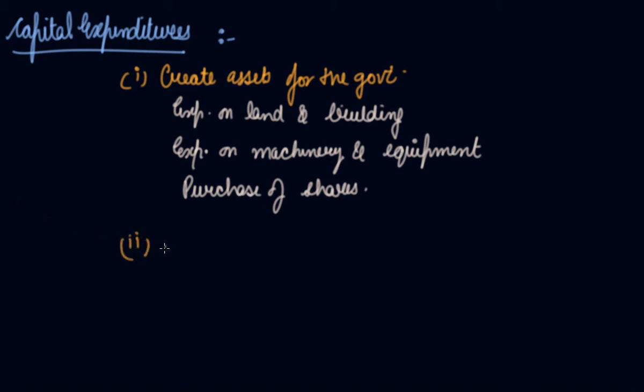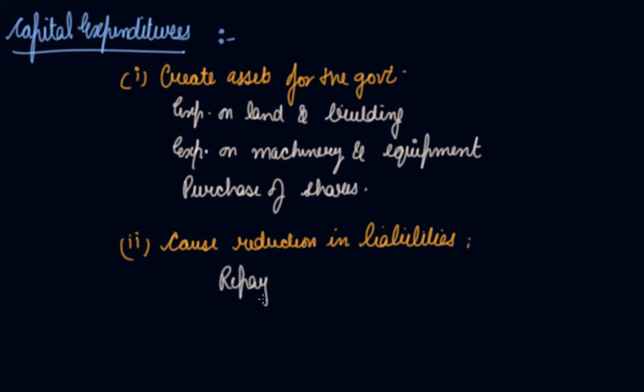The second one is, they cause reduction in the liabilities, right? Which means if government is spending, in that case it is reducing its liabilities, which means the repayment of loan. Government is spending money, so it is repaying its loan, which means it's reducing its liability. So these are the capital expenditures of the government.